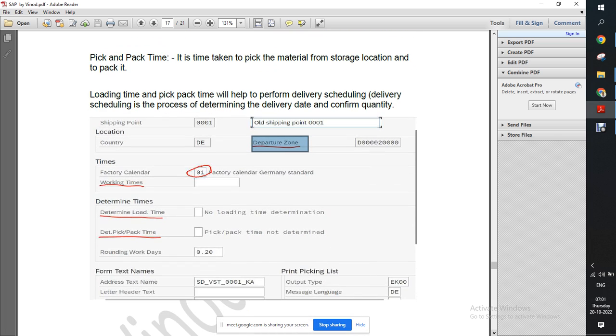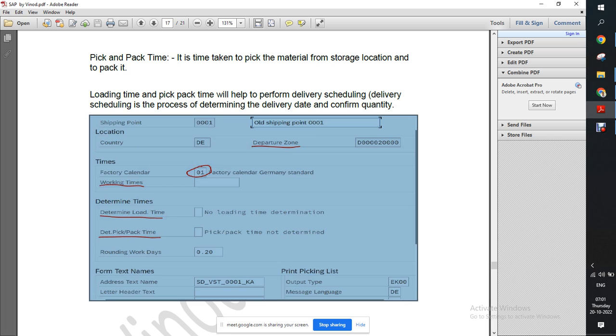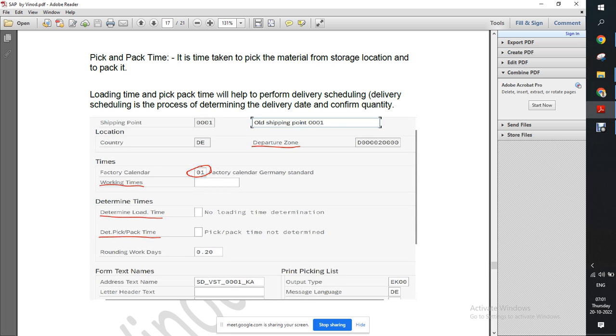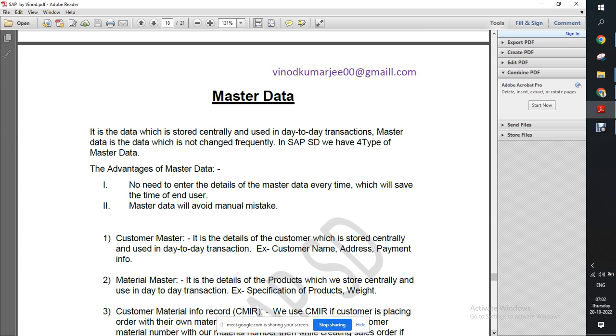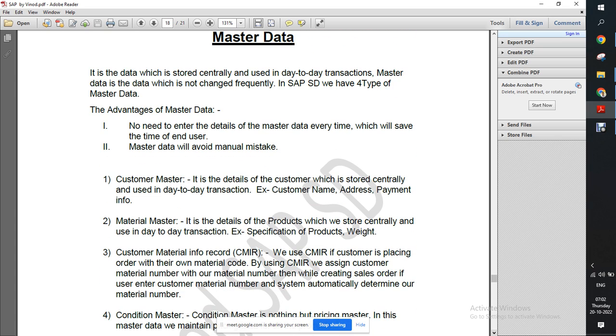So in the shipping point, again we have the calendar. Then working time: what is the working time for the company? Departure loading time: if we have any specific time, only at this time will we work. These three or four points are the only important ones in the shipping point. Almost done, this organizational unit is almost done.